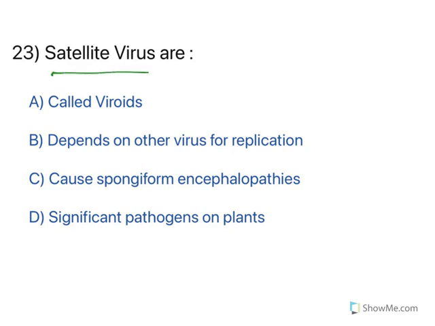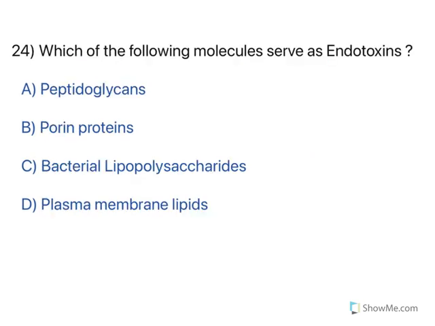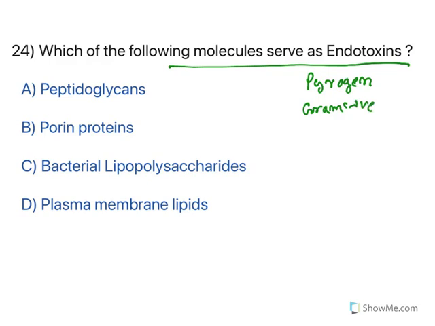To the next one, satellite virus. Now, satellite viruses cannot replicate by themselves. They depend on other viruses for replication. So, the option is B. Next one, which of the following molecules serve as endotoxins? Now, we need to understand about endotoxins. Endotoxins are a kind of pyrogens and they are components of the gram-negative cell wall. Especially in the cell wall, they are bacterial lipopolysaccharides. So, the option for endotoxins is C.